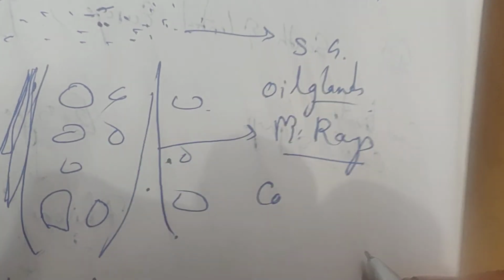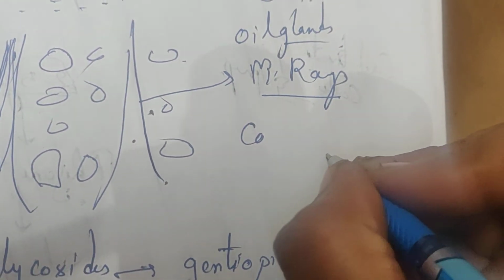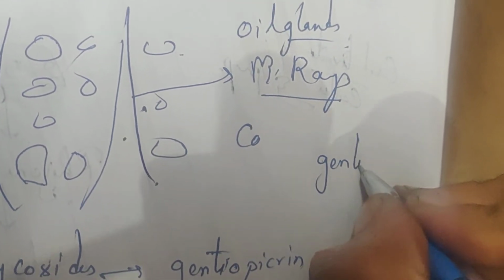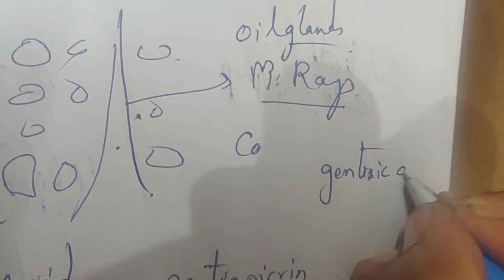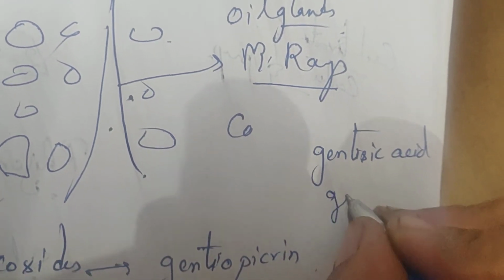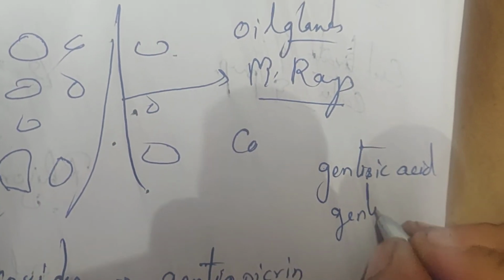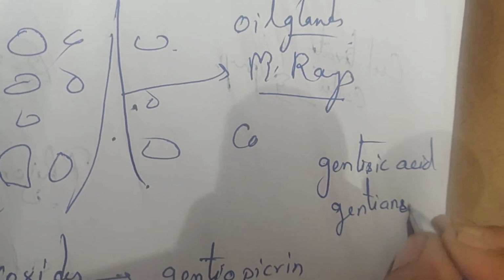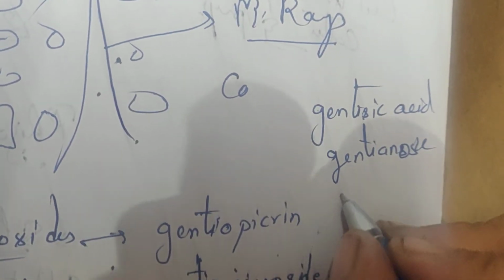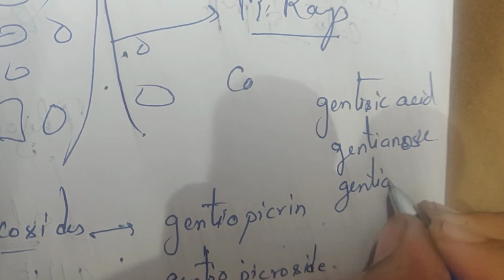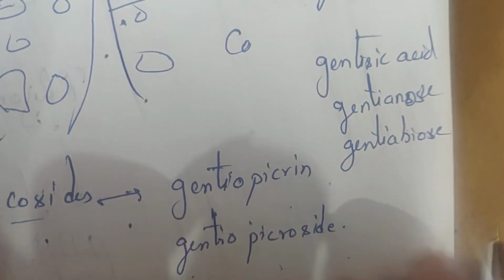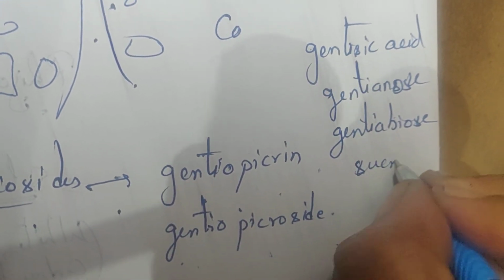Other chemical constituents which are present are gentisic acid, gentianose, gentiobiose, and sucrose.